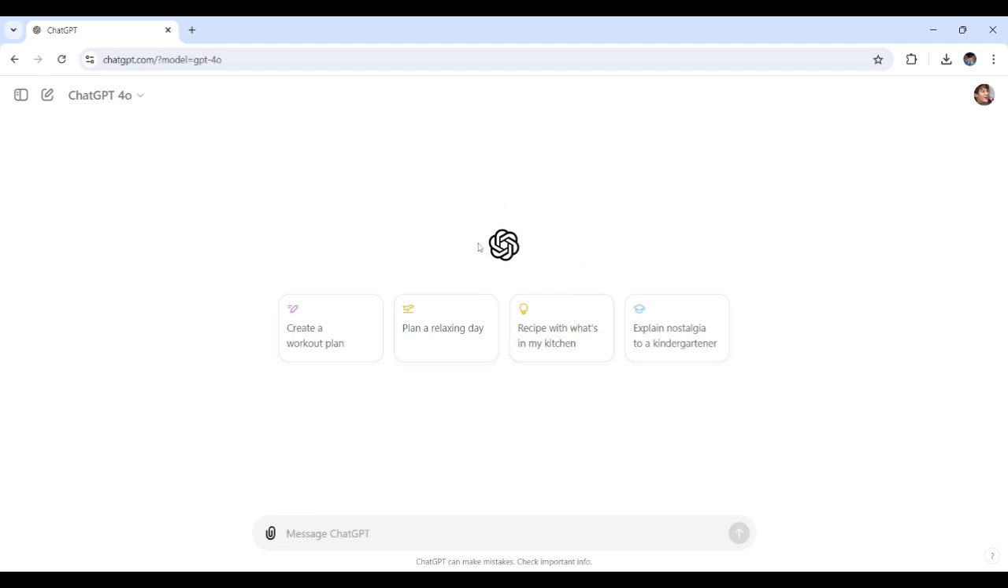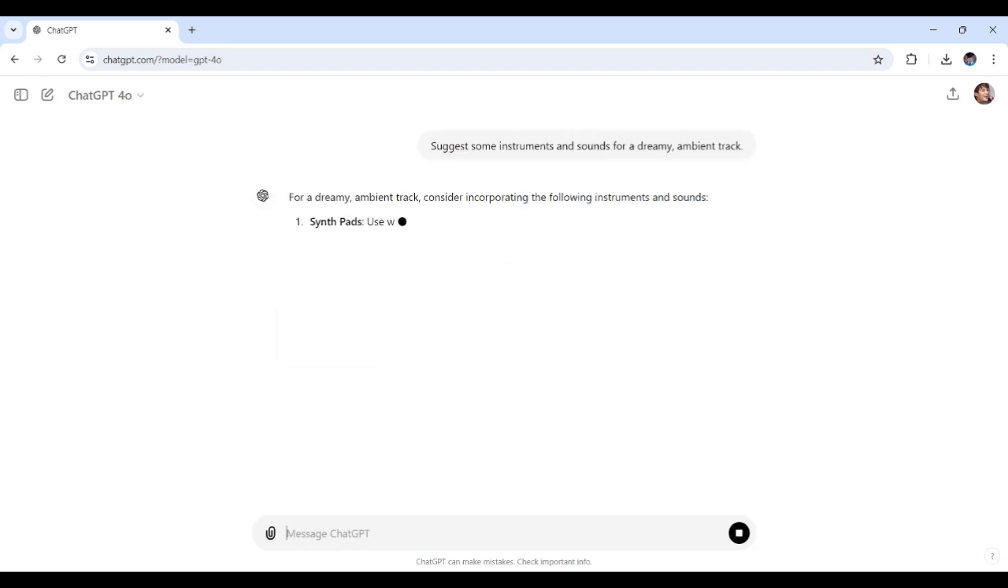I often think about the overall atmosphere I want to create. For a dreamy track, I imagine sounds that are soft, flowing, and a bit otherworldly. Now, let's ask ChatGPT for some specific suggestions. So here's the prompt that I put together: Suggest some instruments and sounds for a dreamy ambient track. So let's send this over right now. All right, the prompt is sent.